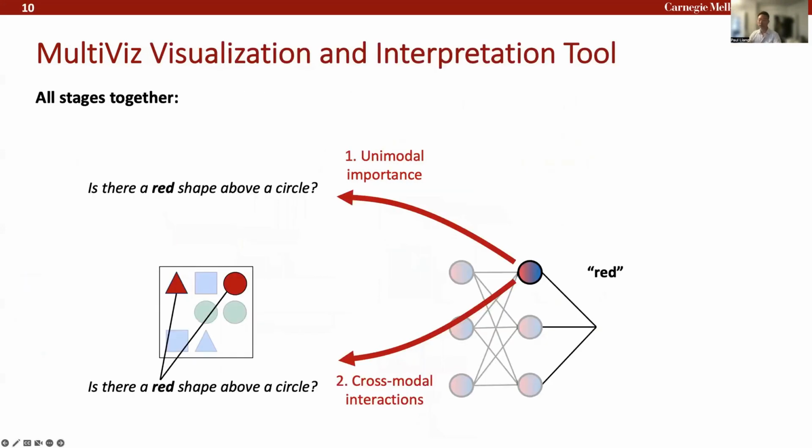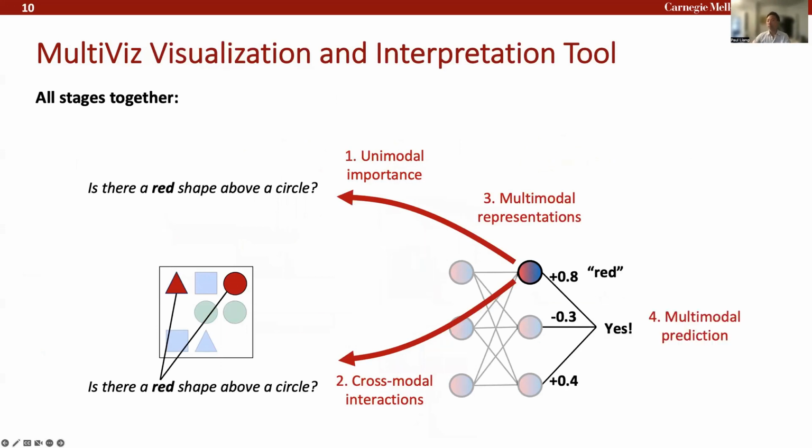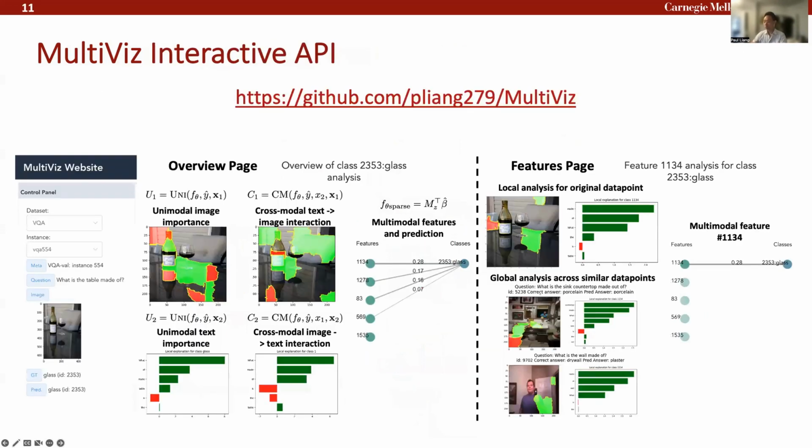MultiViz puts all of these four stages together, and given any black box model, is able to output visualizations for unimodal importance, cross-modal interactions, multimodal representations, and how these representations are combined to make a prediction. MultiViz also includes an interactive API that's publicly available, allowing users to look at several multimodal datasets, models, their represented features, and the visualized information.